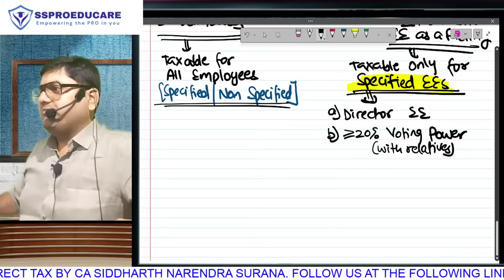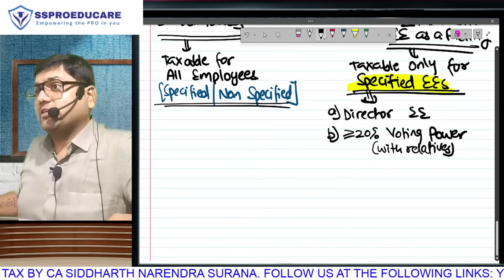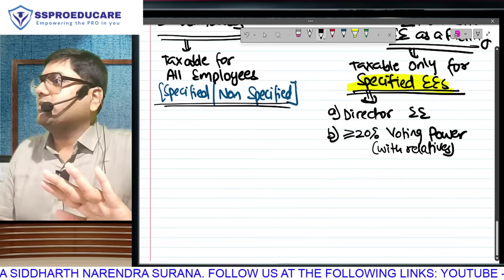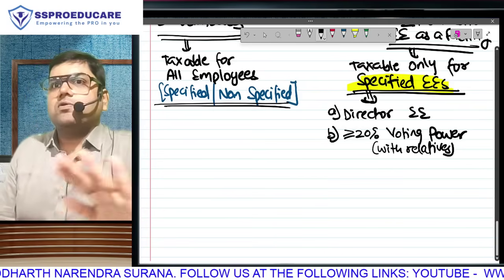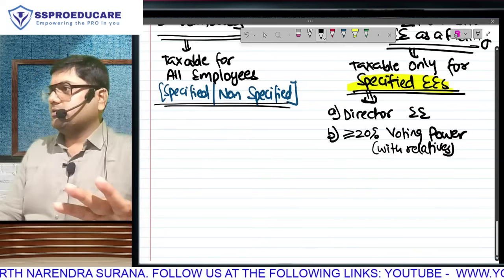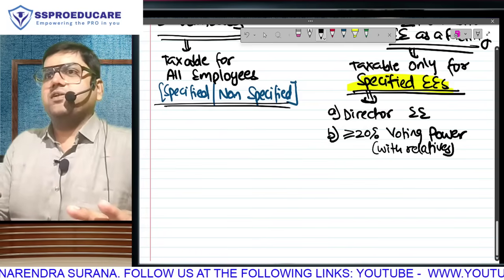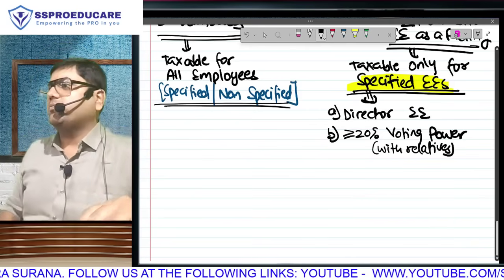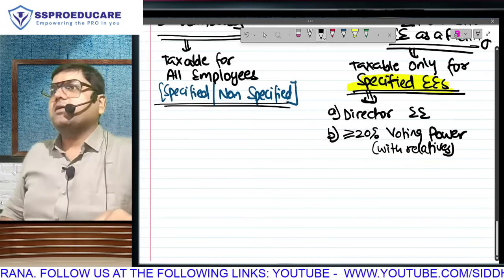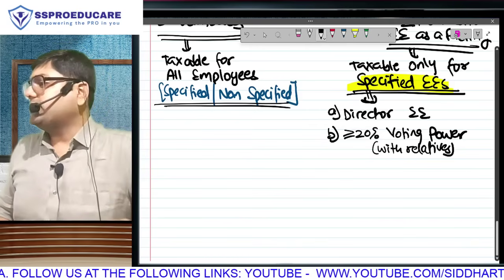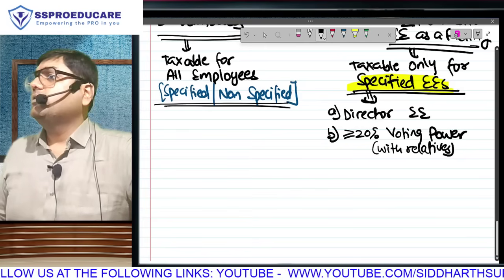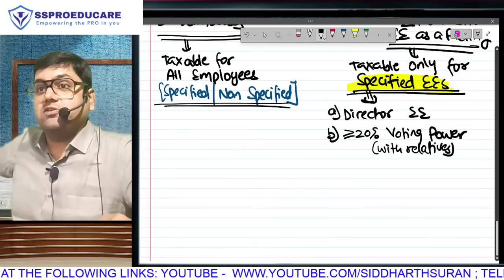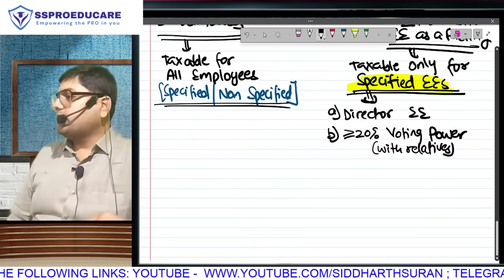Somewhere later in the syllabus, in the chapter Income from Other Sources, we will learn the definition of relative. I have never taught you the definition of relative under income tax as yet. But out of all the relatives, the most obvious is spouse. Whether anybody else is included in the definition of relative or not, spouse certainly is included. Correct? So is Mr. X having substantial interest, that is 20% or more voting power? Will he have some control over the booking of which gas or which water or which institution? So that facility is going to be taxable for you.